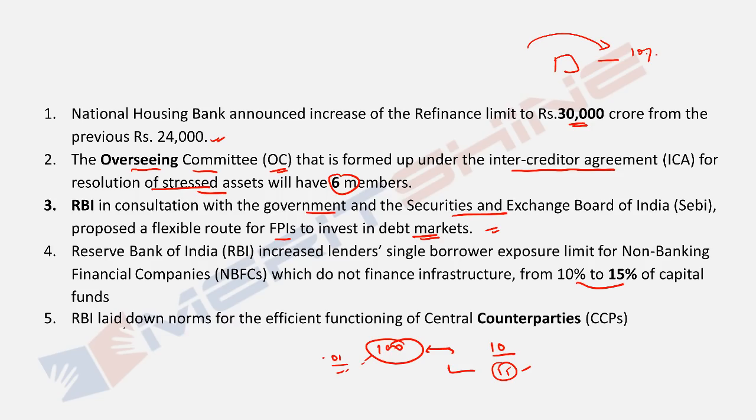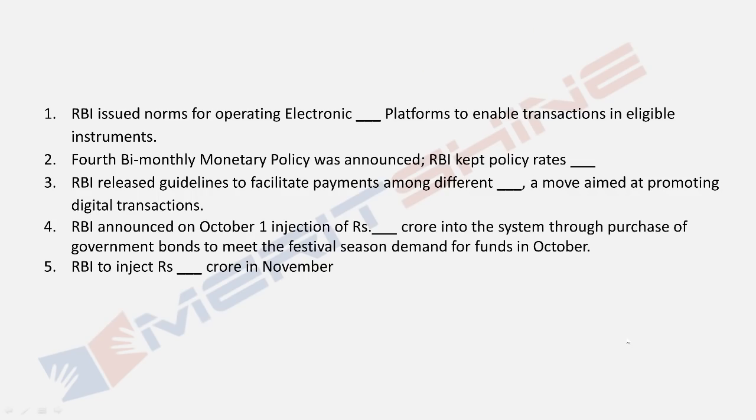Okay. RBI laid down norms for efficient functioning of central counterparties. Okay, central counterparties: generally when two people trade, you are counterparty to each other, and then there is a chance of default. If prices go down or high, depending upon the buyer or seller, you can default. But there is a need for the central counterparty to ensure that the clearing happens, and then the trust in the system remains. Okay, try these.